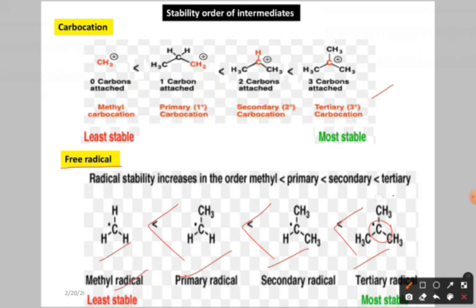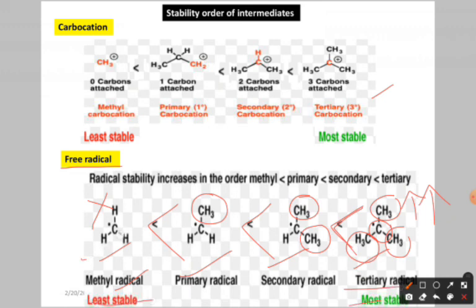In this case we have three donating groups, which increases the stability, here two, here one, and here none. Once donating groups increase, stability increases. So the tertiary radical is most stable and the methyl radical is least stable.